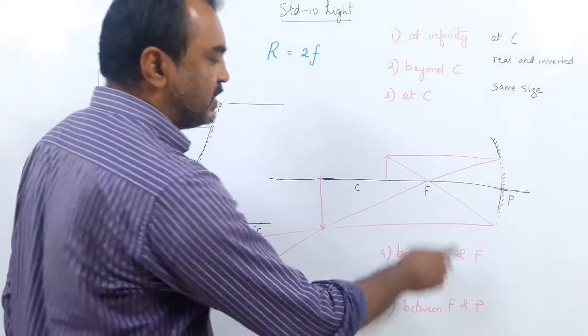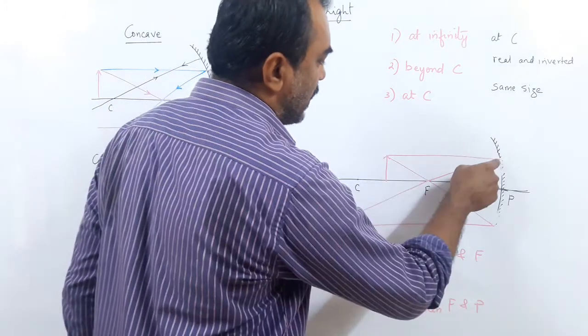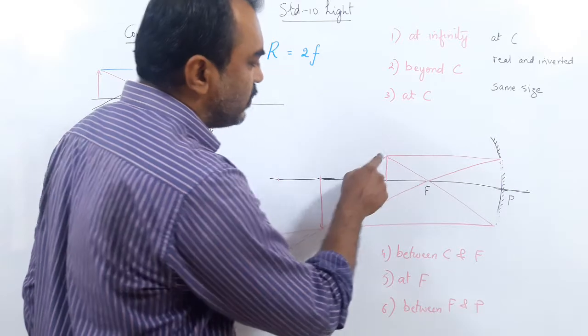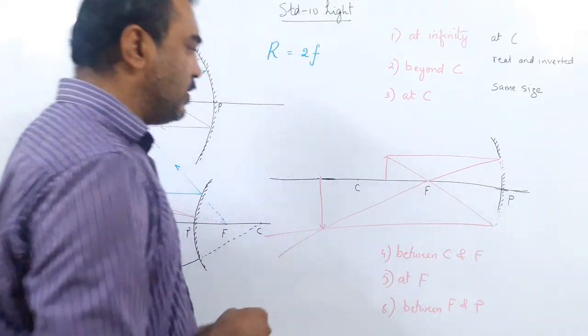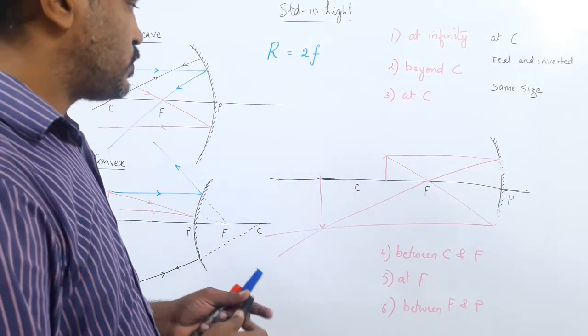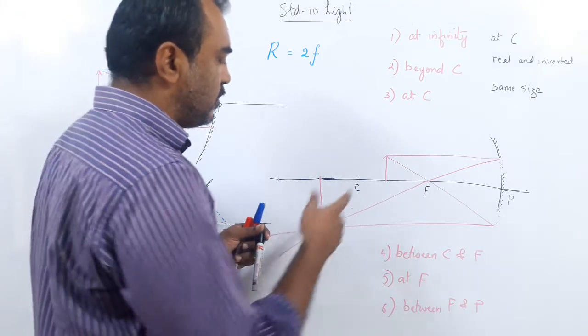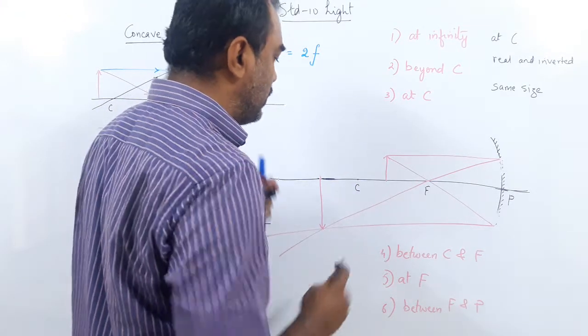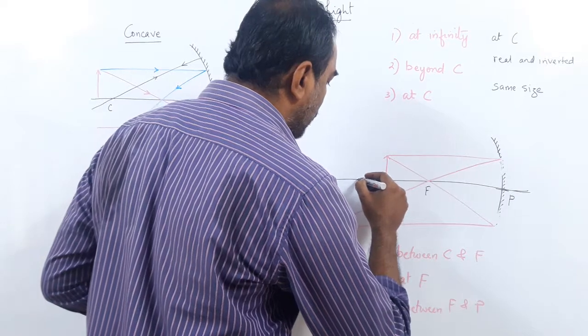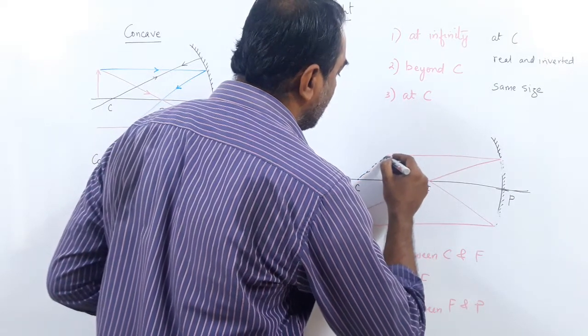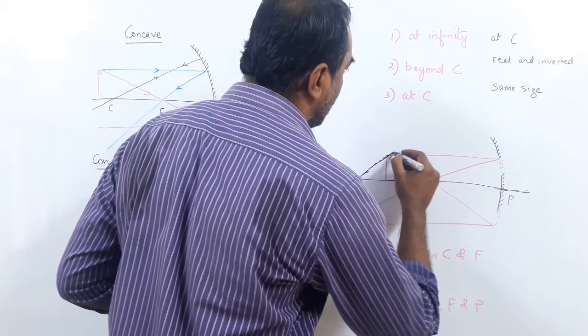Which case number 1? Between C and F, when you put your object, parallel, passes through F, parallel. What some books do is, here it is not possible because it's very high, but from here they make the point pass through the C and they draw the line passing here.